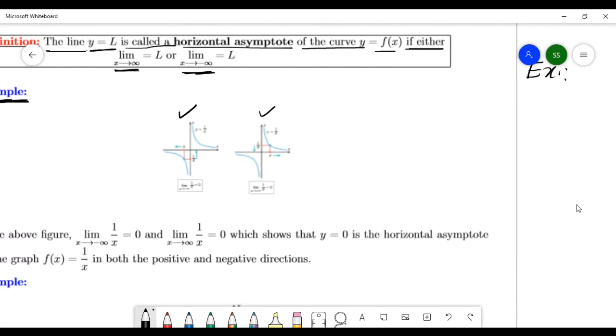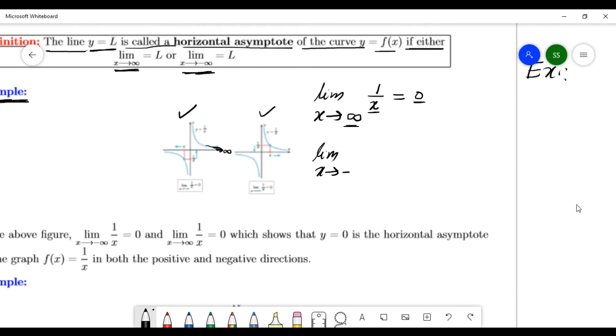Here the limit as x goes to plus infinity of 1/x is equal to 0. As x goes to positive infinity, the function 1/x is equal to 0. See this: the graph is going to positive infinity and the function is coming to this line, the line y equals 0. So here the limit as x goes to infinity of 1/x, that is 1 over infinity, any real number over infinity, equals 0.